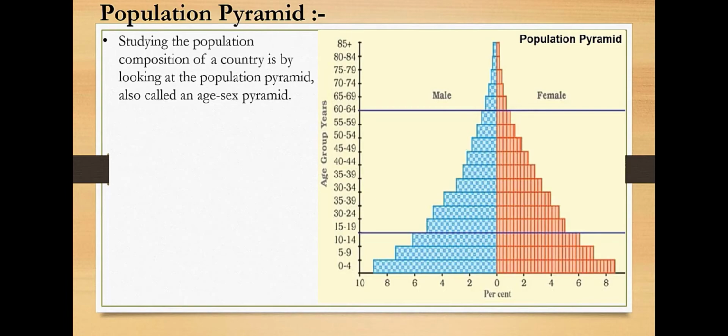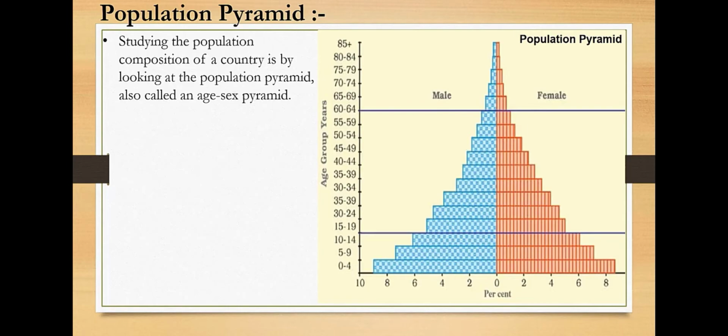An interesting way of studying population composition is the population pyramid. It is also called an age-sex pyramid.